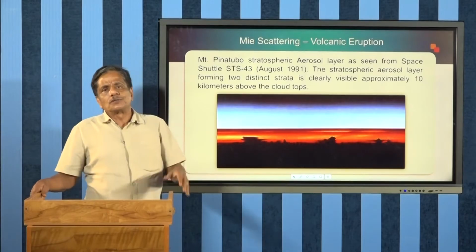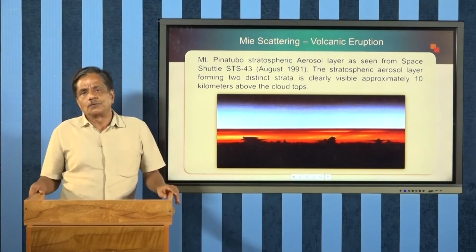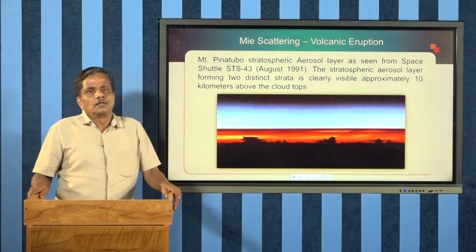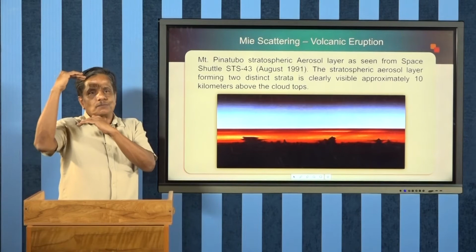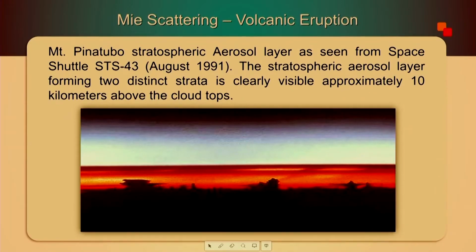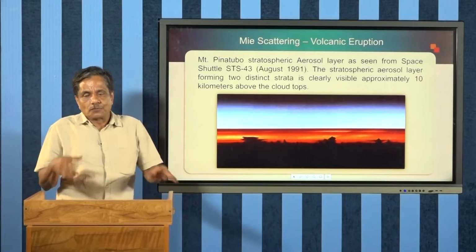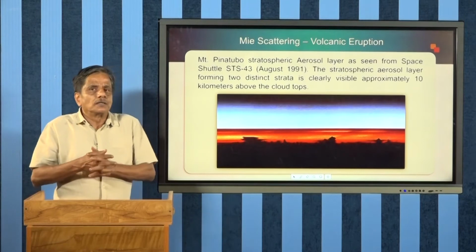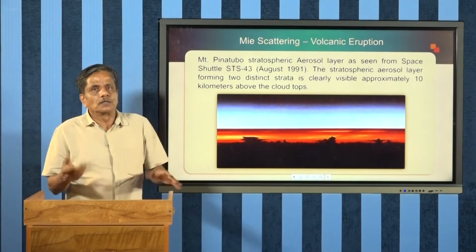In our place also, while looking at the setting sun, sometimes we can see the atmosphere is red instead of blue, which means the presence of dust particles. So, when dust particles are there, there is a possibility of observing a red color.